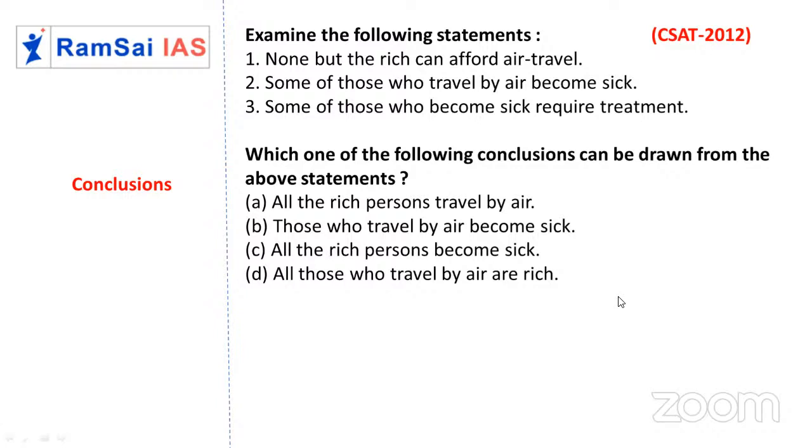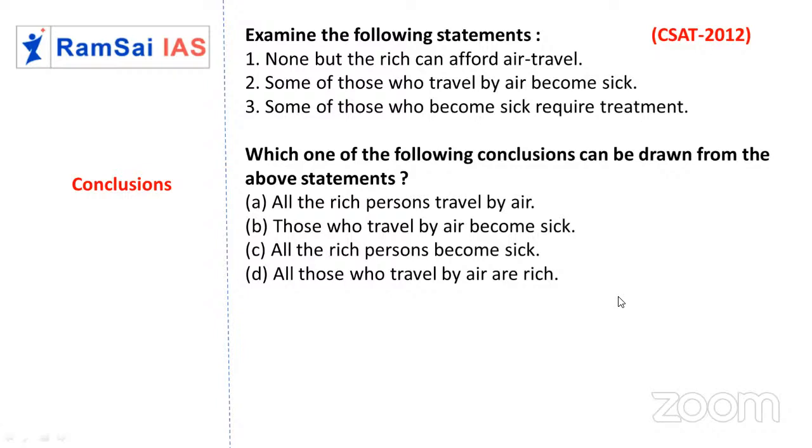Fine. So look at the conclusions. All the rich people travel by air. No, but all the people who are traveling by air are rich only. So this is also the same kind as some tigers are animals, but all animals need not be tigers. So what is the second conclusion? Those who travel by air become sick. Not everyone, only a few people. So second one is wrong.